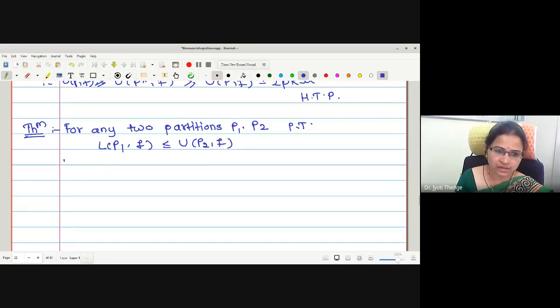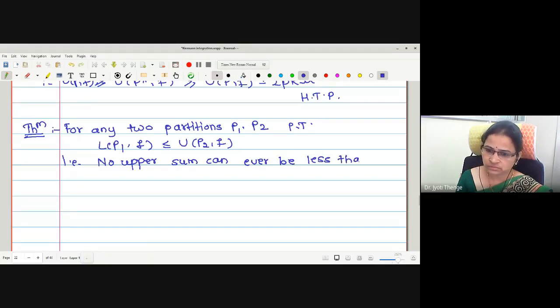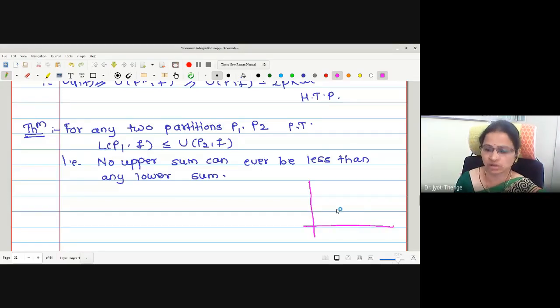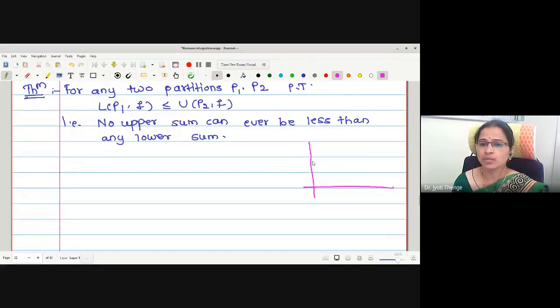Okay, that is, no upper sum can ever be less than any lower sum. This is quite obvious now. Why? Because we have studied already with the geometrical interpretation that the lower sum is below the curve and upper sum is above the curve.